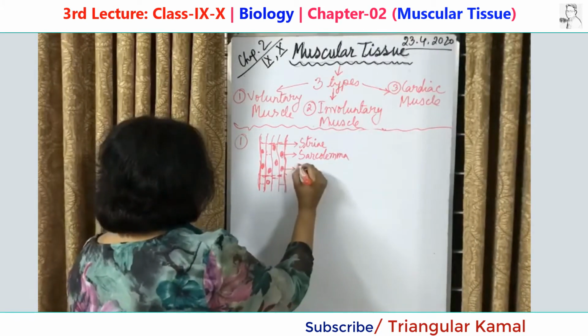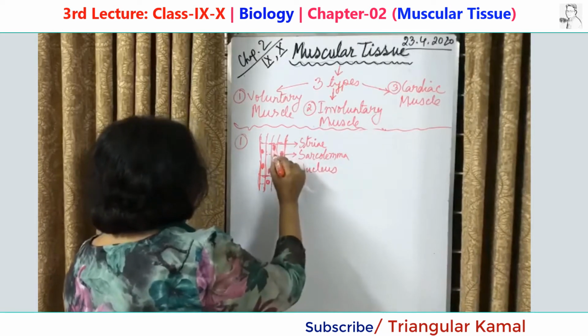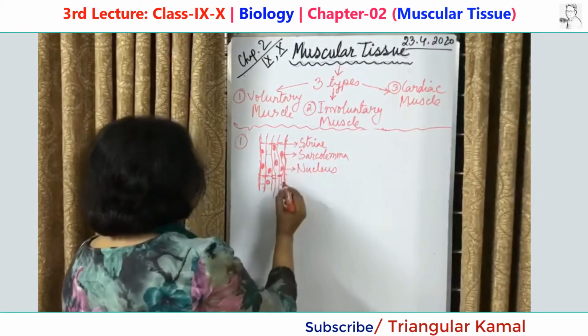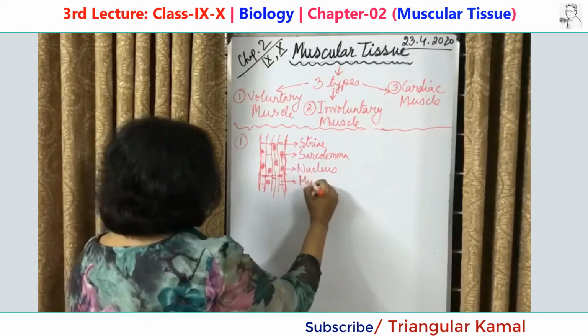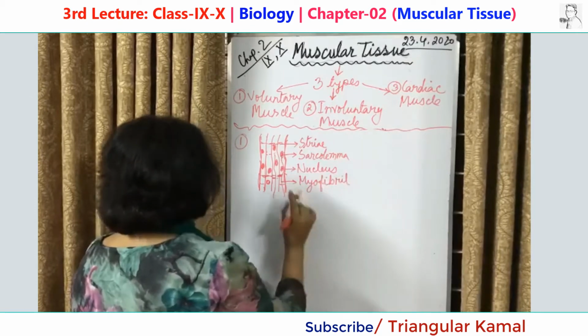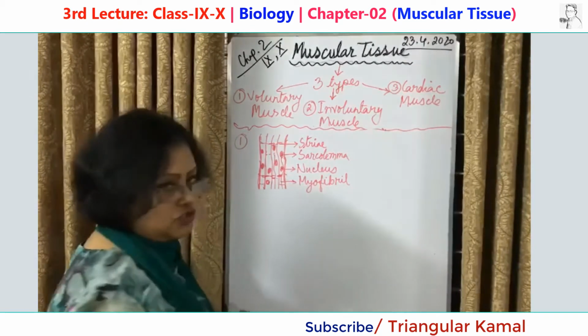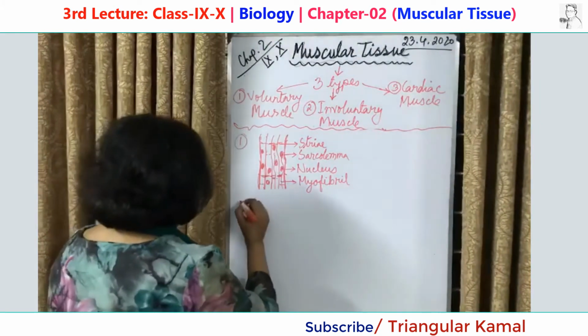And this is the nucleus, and this fiber-like structure present between them is the myofibril. And this is the basic structure of voluntary muscle. So the figure name,